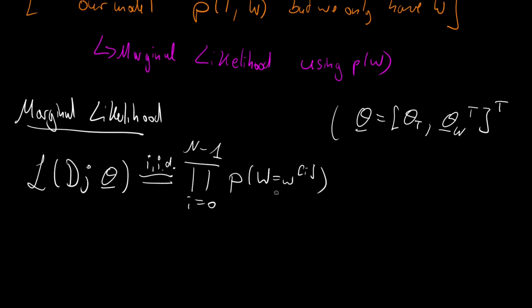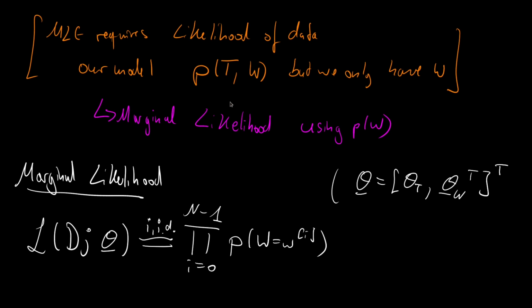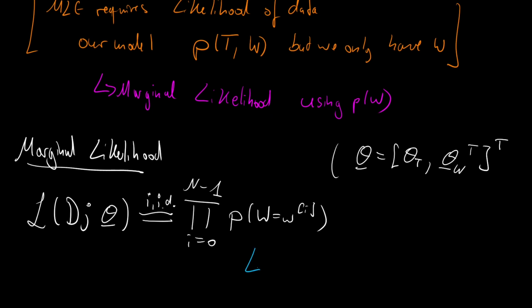But now we said that we only have a P of T and W model, and we need a P of W. The way to do this is, of course, to marginalize our joint.